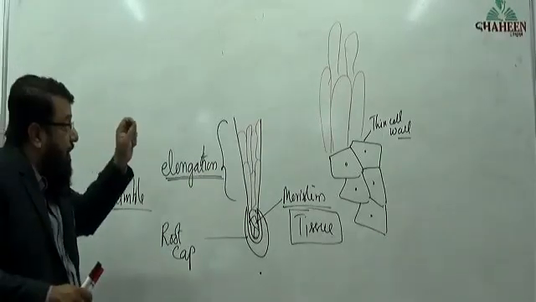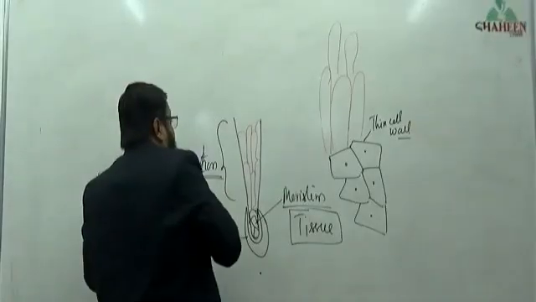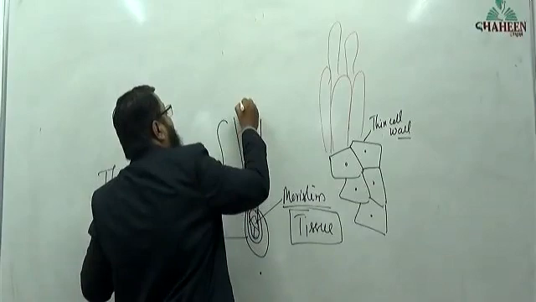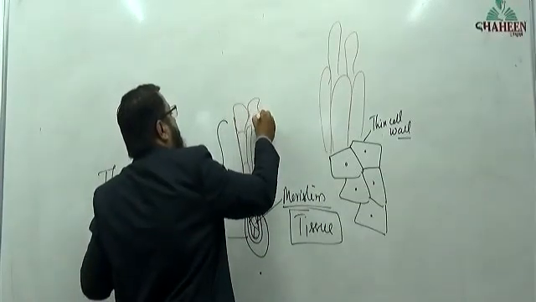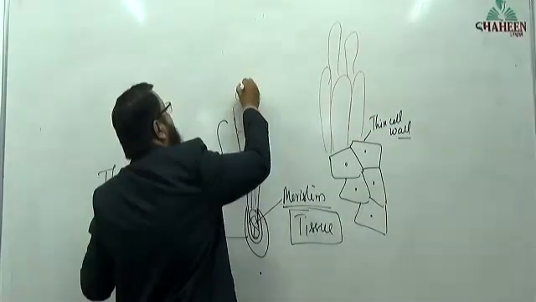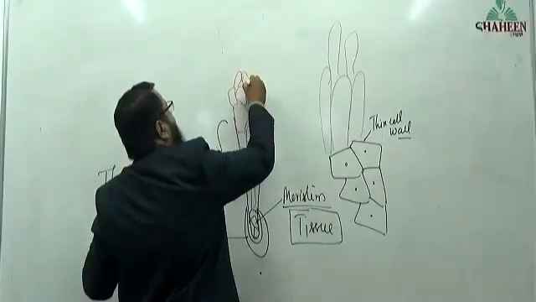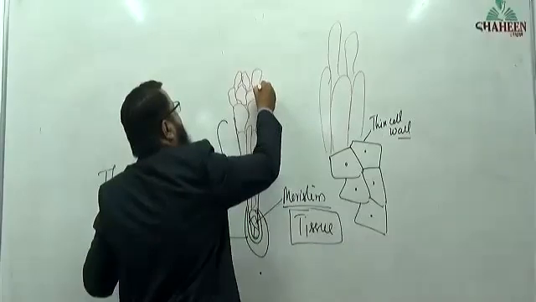And these elongated cells, proximal to this, once they get matured, some cells mature, and they have lost the activity of cell division.